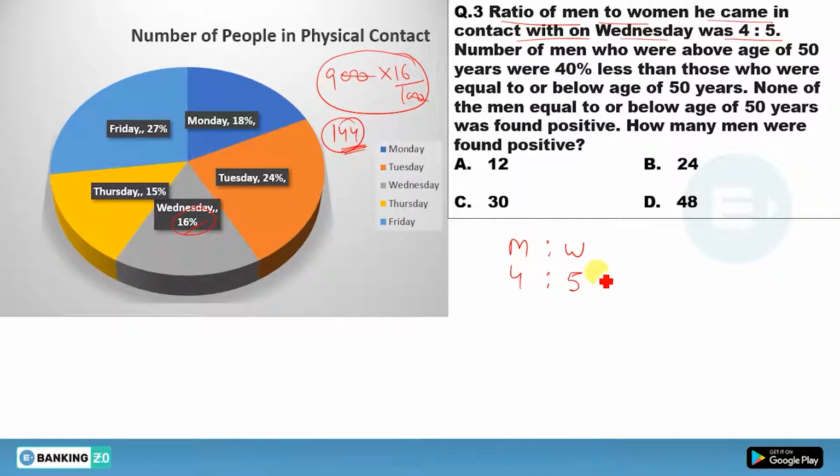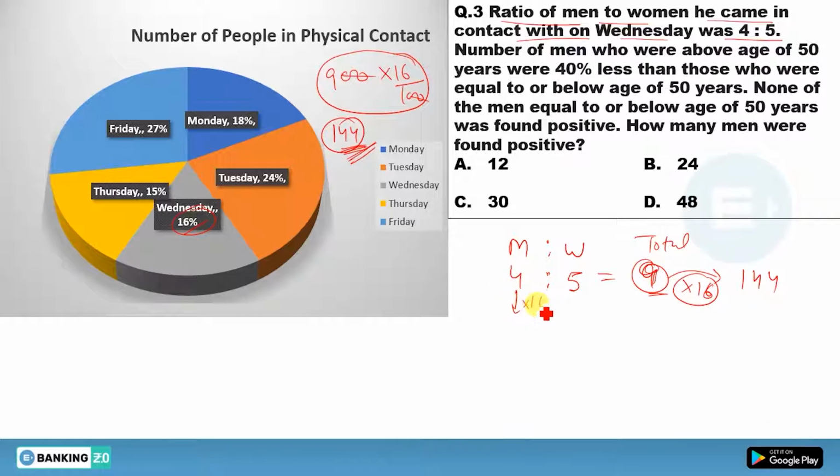If you find the total according to this ratio, you will get a total of 9, because there are 4 men and 5 women on Wednesday. But according to the question, this value is 144. So can you say this 9 is equal to 144? If 9 equals 144, it is 16 times.